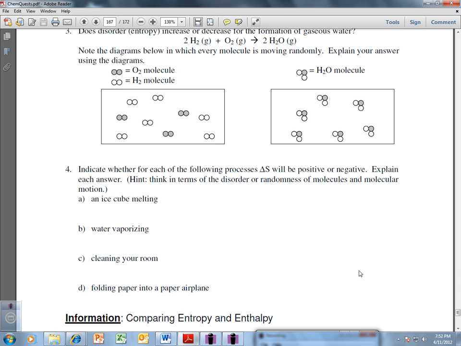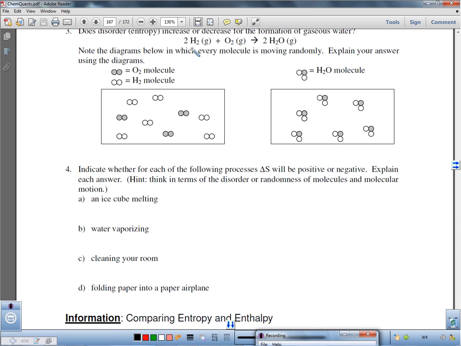Alright, number 3. Does disorder increase or decrease in the formation of gaseous water? If we look at our moles of gas, we have 2 moles of hydrogen gas and 1 mole of oxygen gas making 2 moles of water gas. So what happens here is that the amount of disorder is decreasing because we have fewer moles of gas and they're in molecule form. So we have fewer individual molecules.